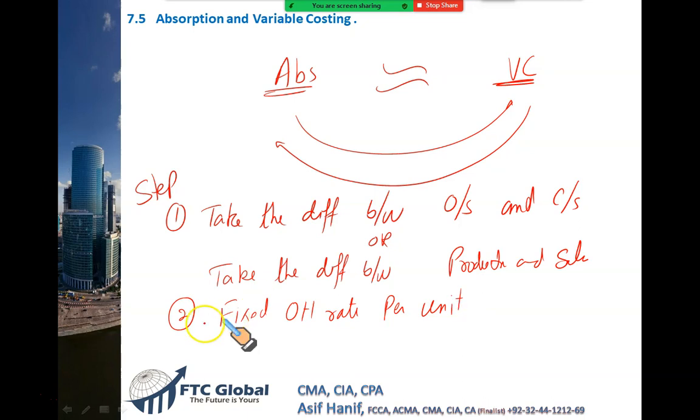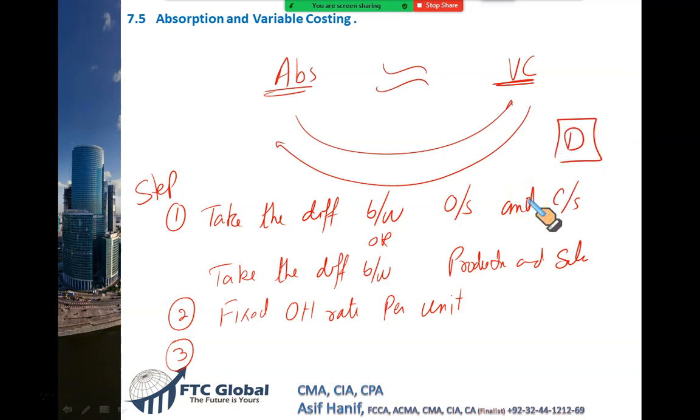In the third step, you will use this very helpful equation. You will write the difference between opening stock and closing stock, or production and sales.